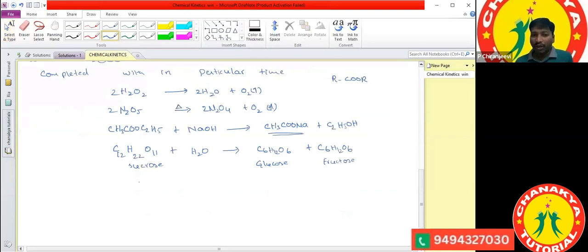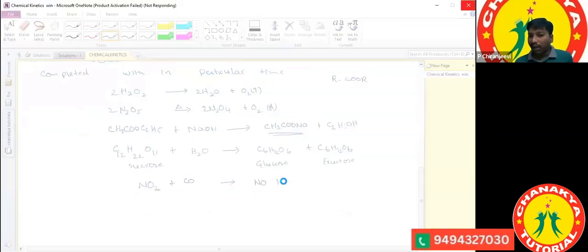And one more reaction is there. When nitrogen dioxide reacts with carbon monoxide, it forms nitric oxide plus carbon dioxide gas.